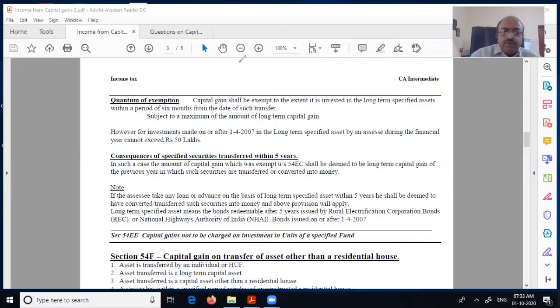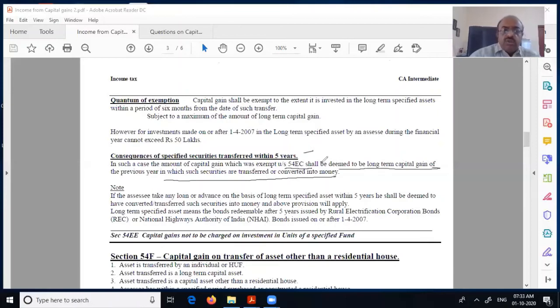So those are certain restrictions, but yet it's a good section. At least people who are getting some capital gain, where no other exemption is there, can go for that. Now you have to hold it for 5 years. The amount of capital gain which was exempt under 54EC shall be deemed to be long-term capital gain of the previous year in which the security is transferred. So they are saying you should hold it for at least 5 years.